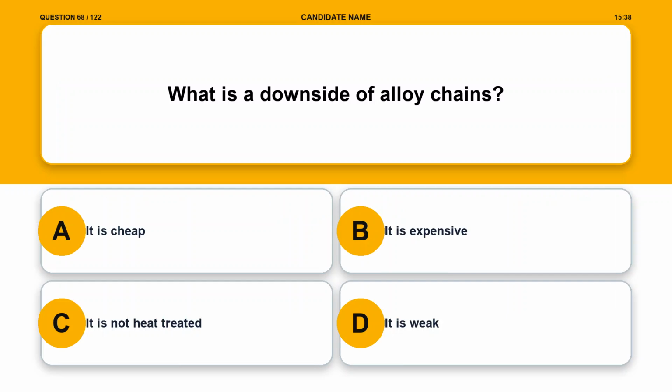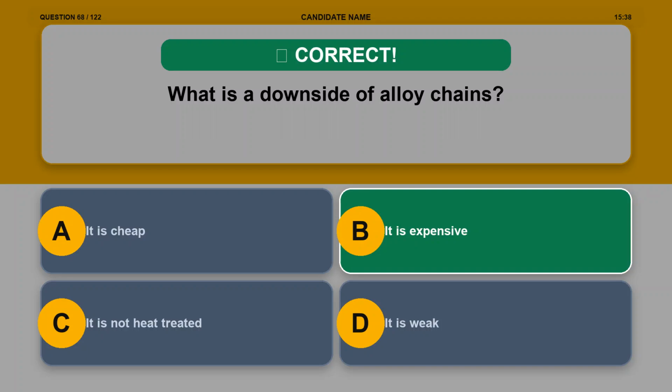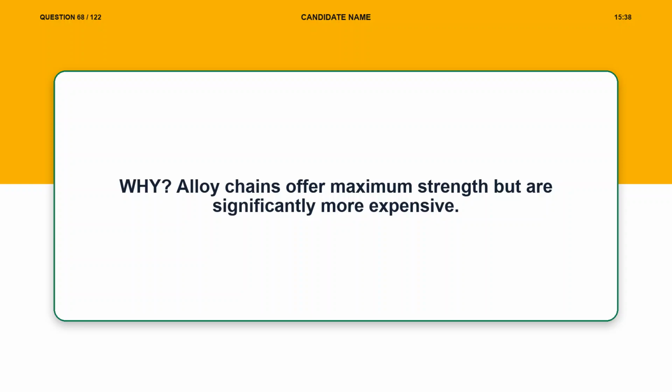Question 68. What is a downside of alloy chains? Option A. It is cheap. Option B. It is expensive. Option C. It is not heat treated. Option D. It is weak. The correct answer is option B. It is expensive. Explanation. Alloy chains offer maximum strength but are significantly more expensive.